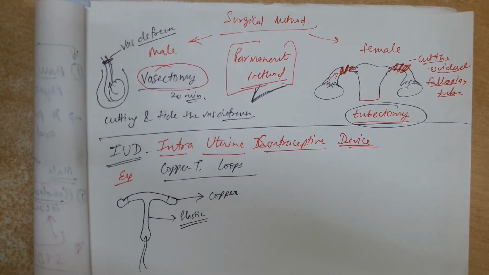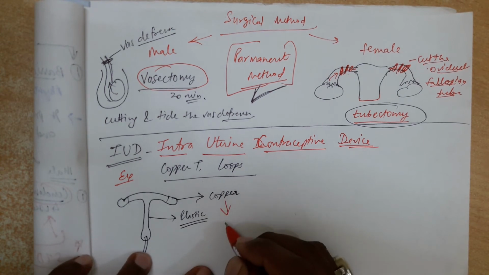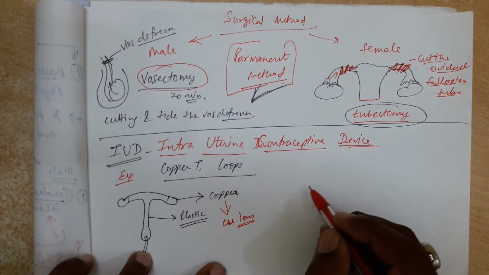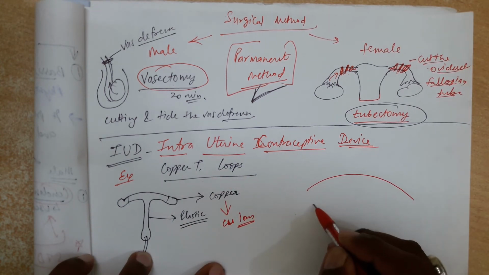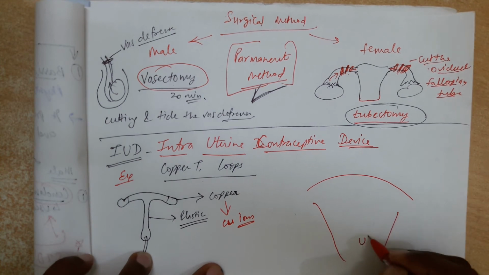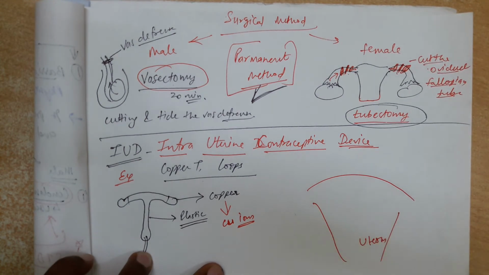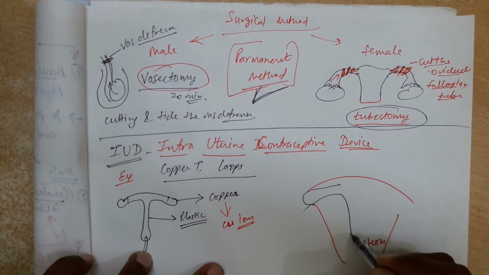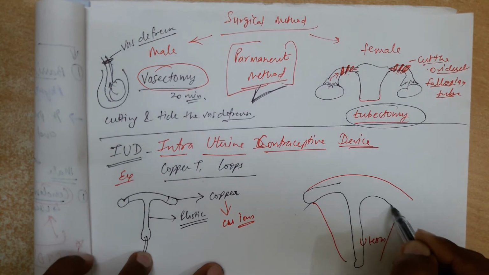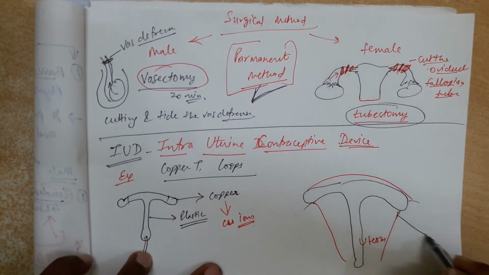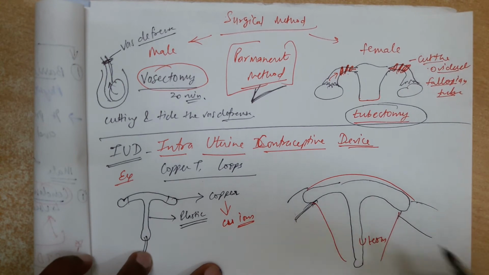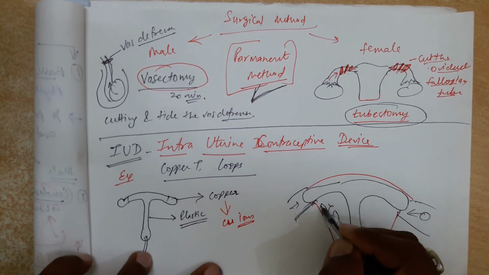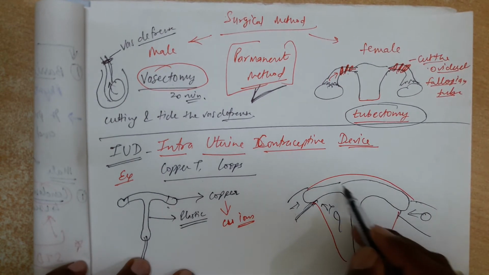Because copper ions are released. Suppose this is the uterus, and when this copper T is fixed inside the uterus, it will block the way of the fallopian tube. So no ovum can come this side or this side, and no sperm can go that side, so fusion does not occur.